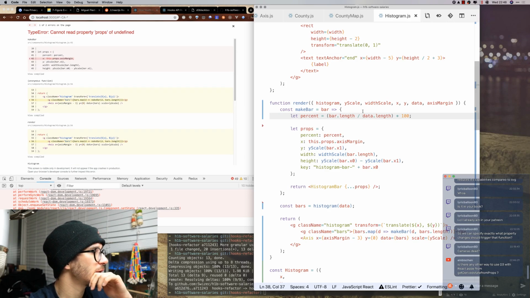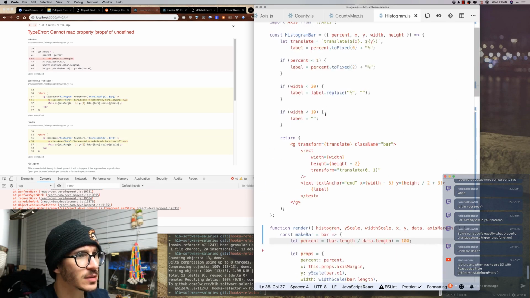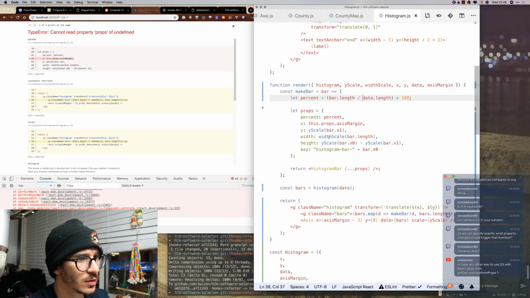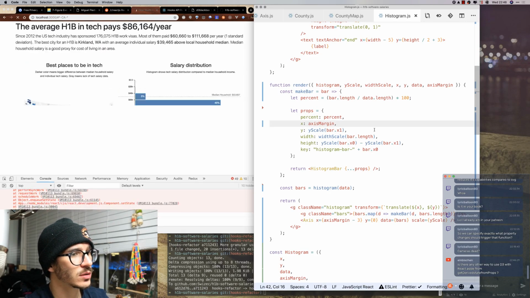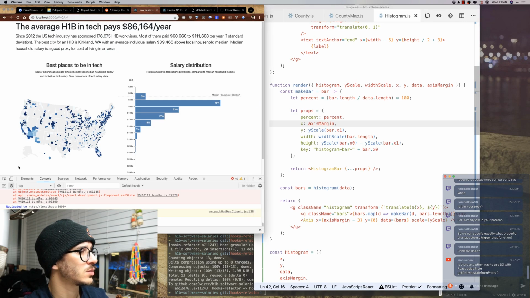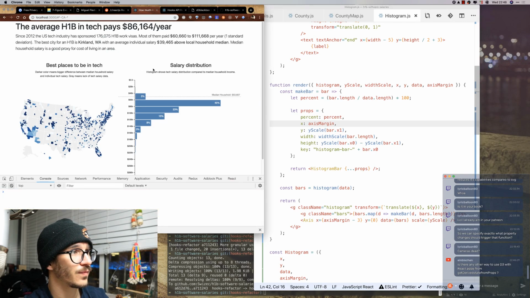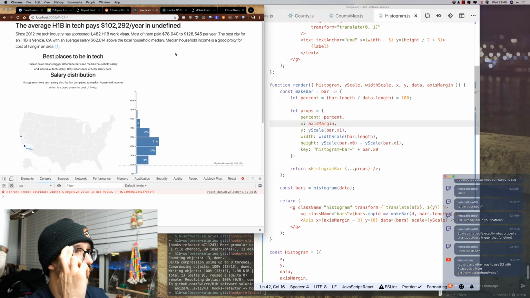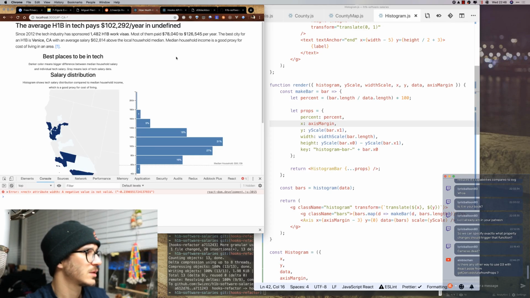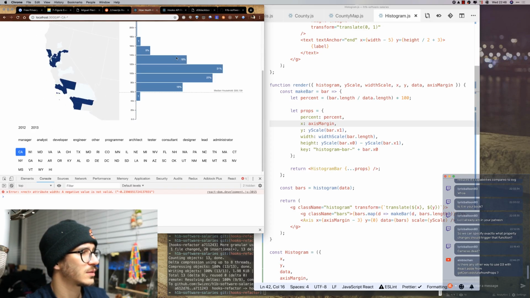Nope. Props axis margin, where are you? So this is just axis margin. Now will you work? Please work. Yes. Okay. So it works. It seems to...